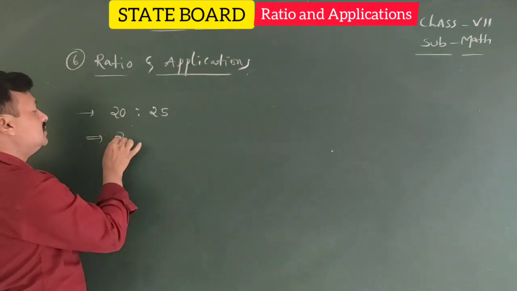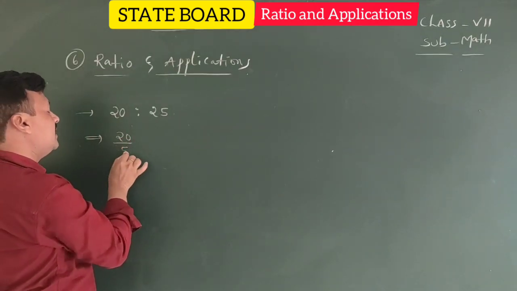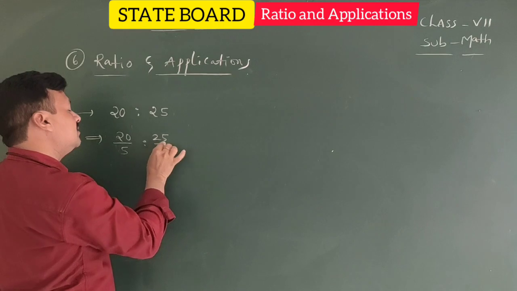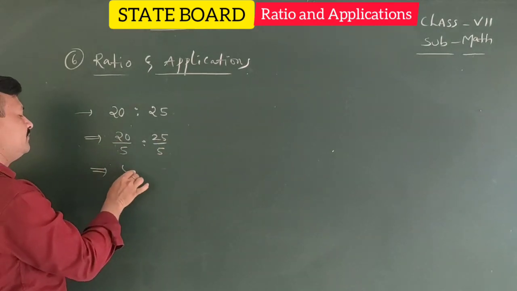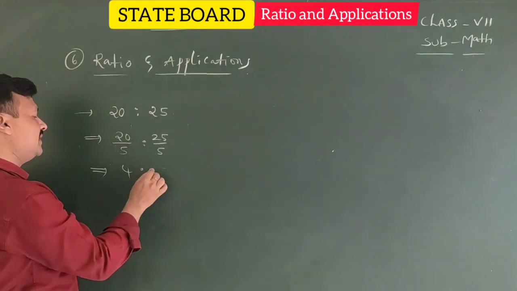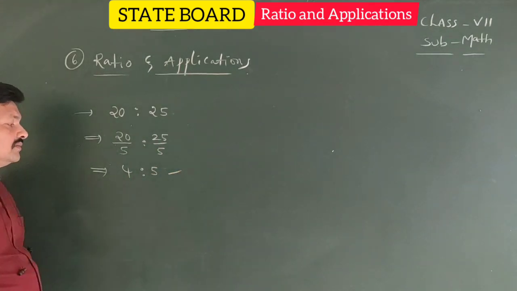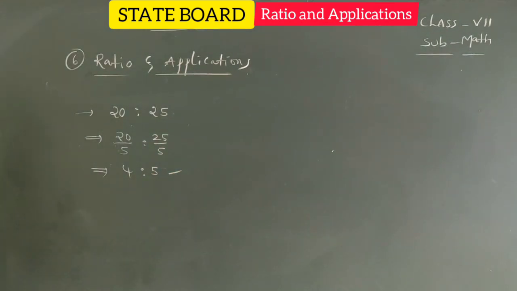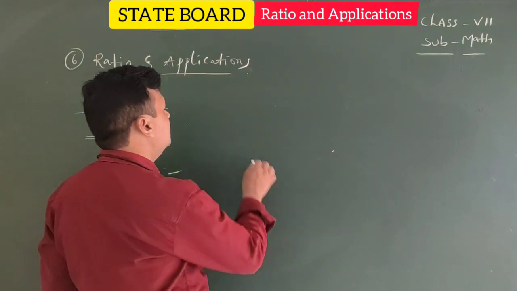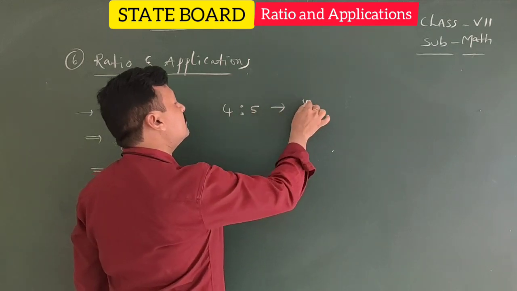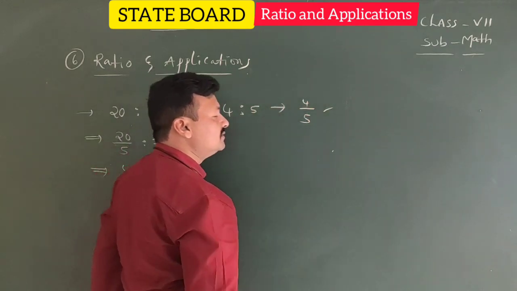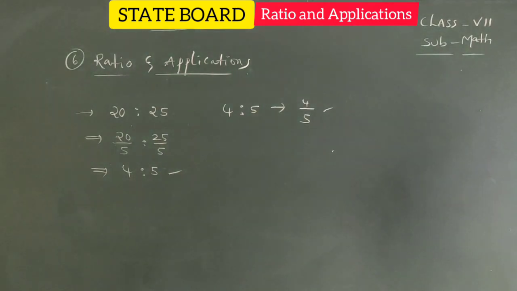So here 20 divided by 5 and 25 divided by 5. So 20 by 5 means 4, 25 by 5 means 5. Now the simplest form is 4 is to 5. 4 is to 5 is the same as 4 by 5.